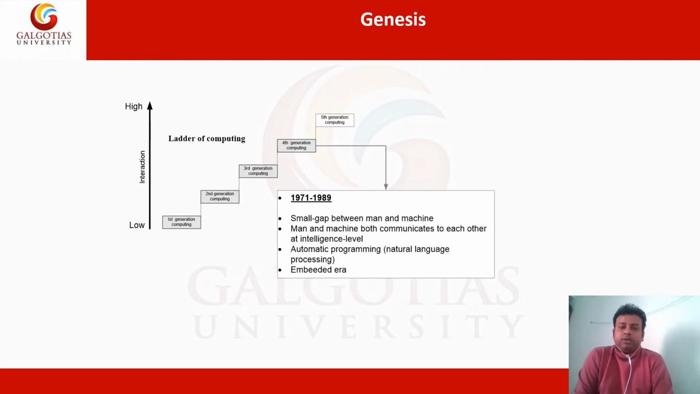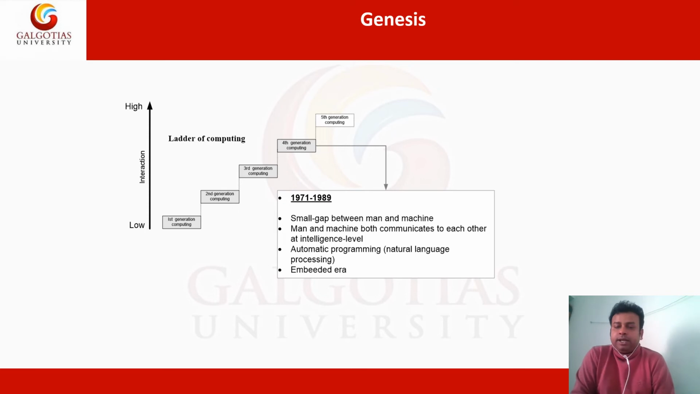Next generation is the fourth generation. The time is around 1971 to 1989. The gap is reduced. Small gap between man and machine. Man and machine both communicate with each other at an intelligent level.